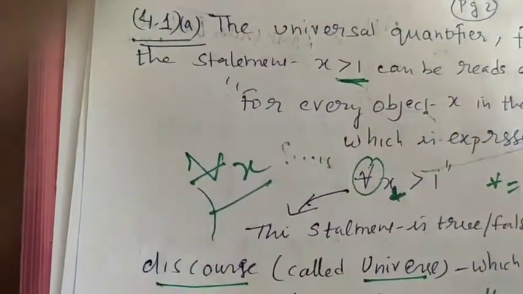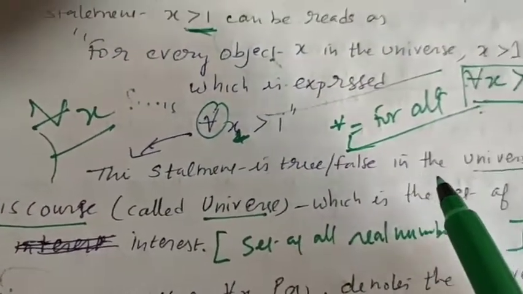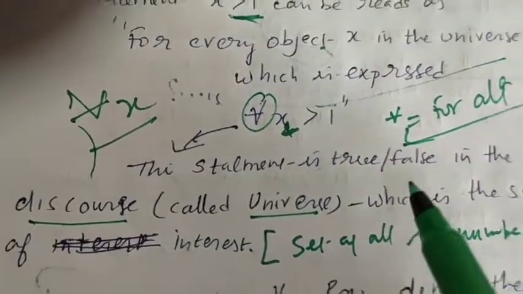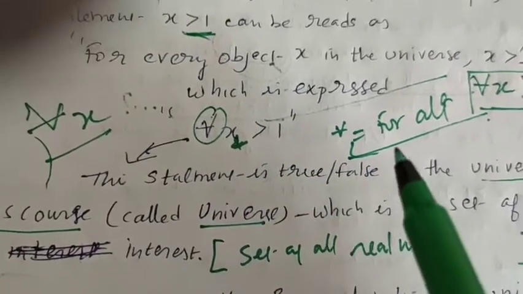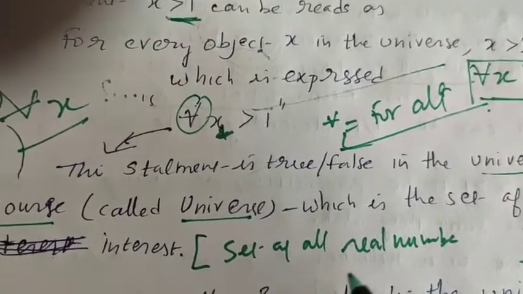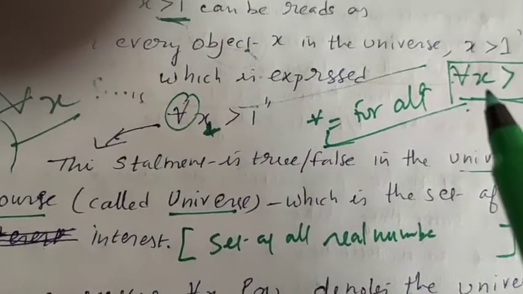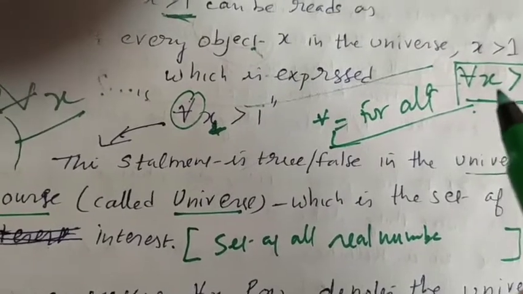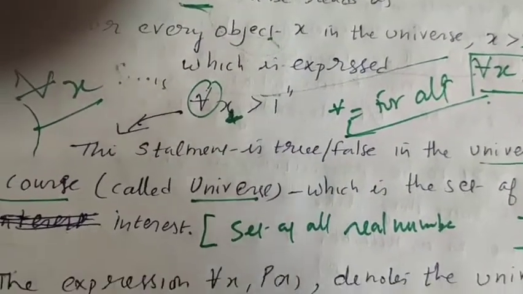Now this statement is true or false in the universe of discourse called universe, which is the set of objects of interest. Here the set of objects of interest is nothing but the set of all real numbers, for which x greater than or equal to 1, it is one form of the meaning of that predicate logic.